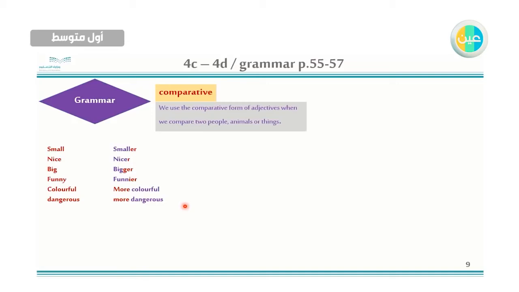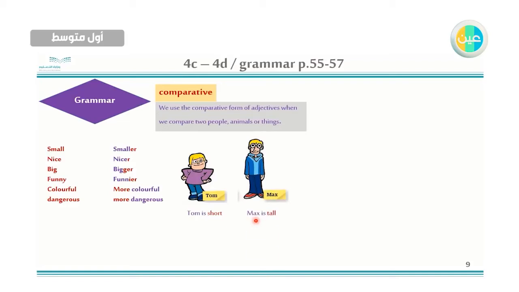Now how can I use it in the sentence? كيف الآن أستخدمها في الجملة؟ كيف أقارن الآن بين شيئين؟ Look at this picture. This is Tom and Tom is short. Now this is an affirmative sentence. جملة عادية. Tom is short. Now I describe Tom. أنا الآن أوصف Tom. أقول Tom is short. Max is tall. Now this is subject, this is the verb, and this is